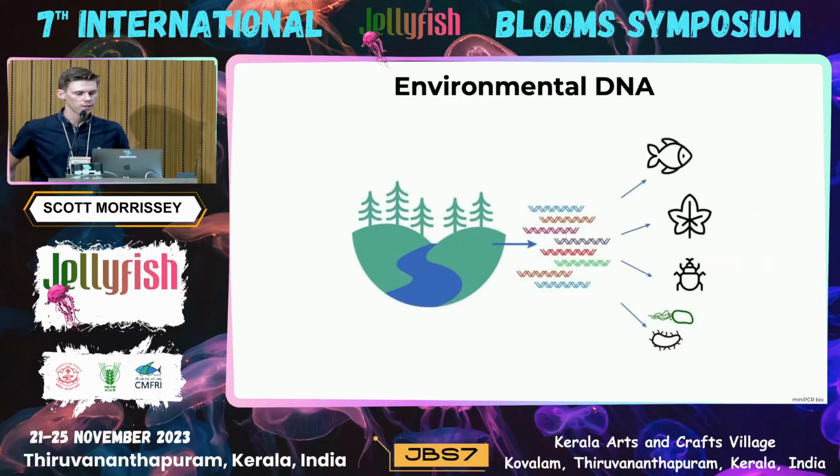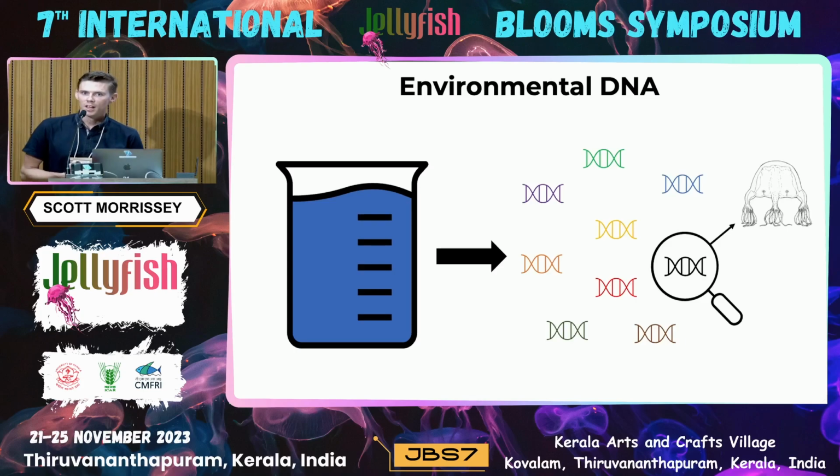And luckily, environmental DNA, or eDNA for short, provides a potential solution to this. This technique allows you to detect animals in their natural environment by searching for their DNA signal rather than the animal itself. And so by simply taking a water sample, we can tell whether the jellyfish is present or not through just looking for its genetic signature in that water sample, instead of having to physically find and locate the jellyfish.